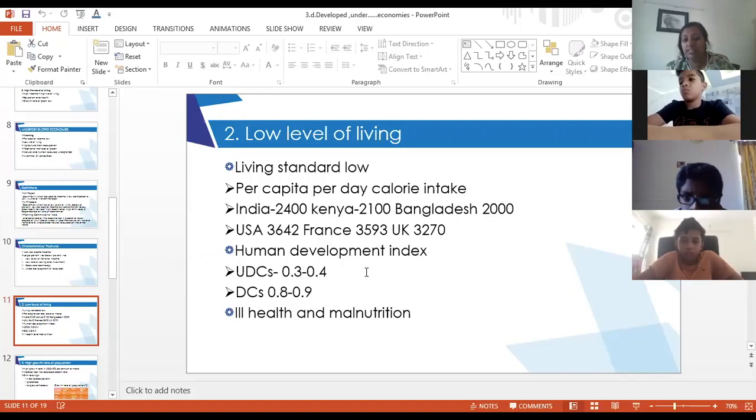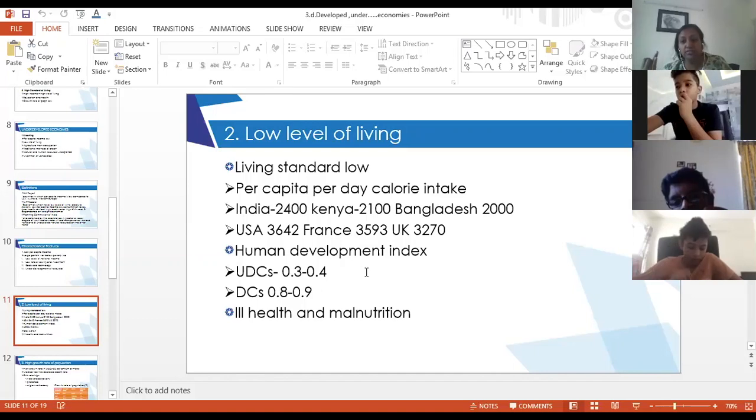Human development index, I told you there is a term called human development index. In human development index we consider three things. One is life expectancy of the people. Life expectancy means on an average how much the person is going to live in a particular country. The second is education levels, meaning basic minimum education should be there, like 8th standard or 10th standard.